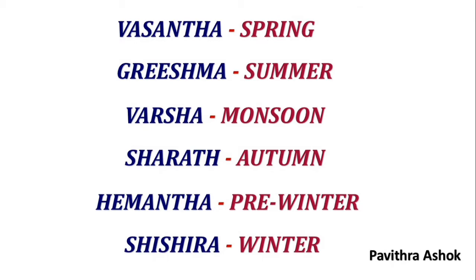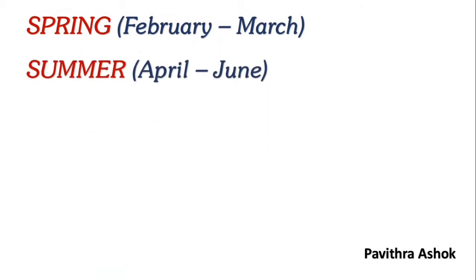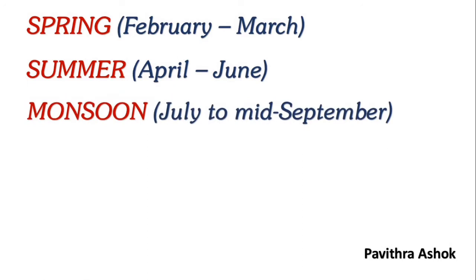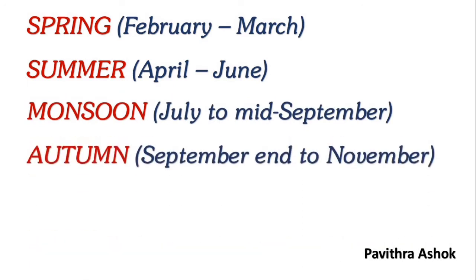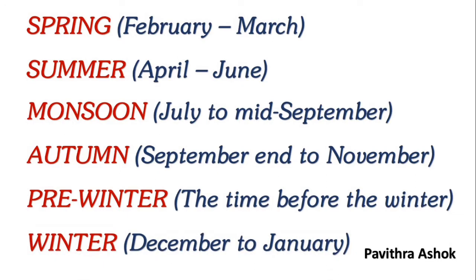You can see the duration also: spring, February to March; summer, April to June; monsoon, July to mid-September; autumn, September end to November; pre-winter, the time before the winter; winter, December to January.